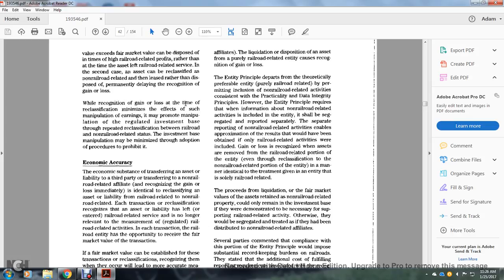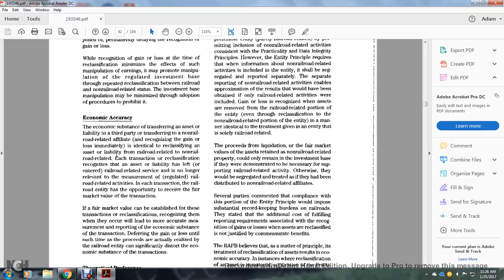Recognition of the gain or loss at the time of the reclassification minimizes the effects of the manipulation of earnings, which may promote the manipulating of the regulated investment base through repeated reclassification between railroad and non-railroad status. The investment base of the regulation may be minimized through the adoption of principles that prohibit it.